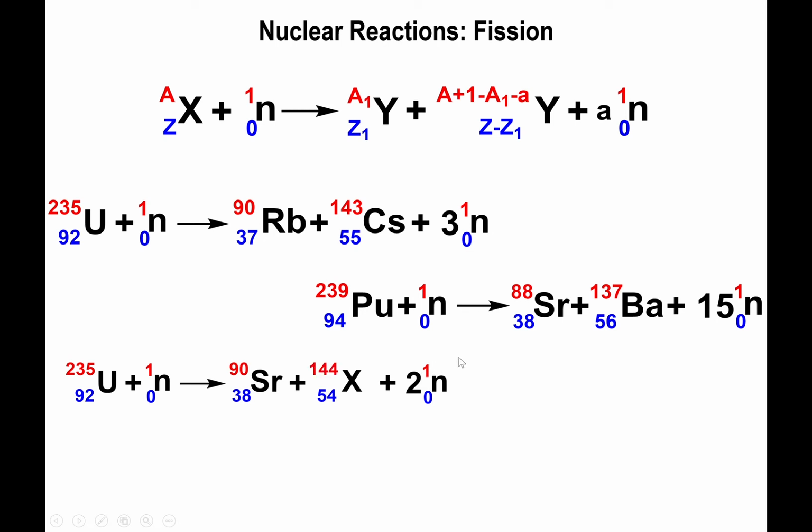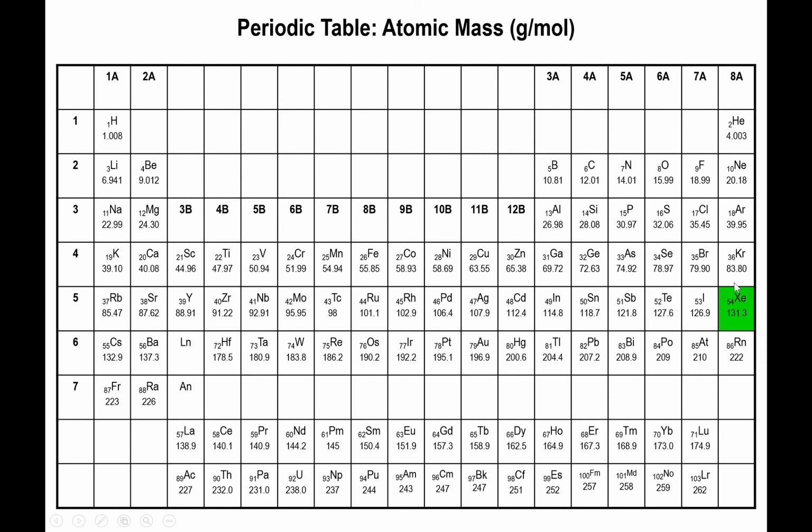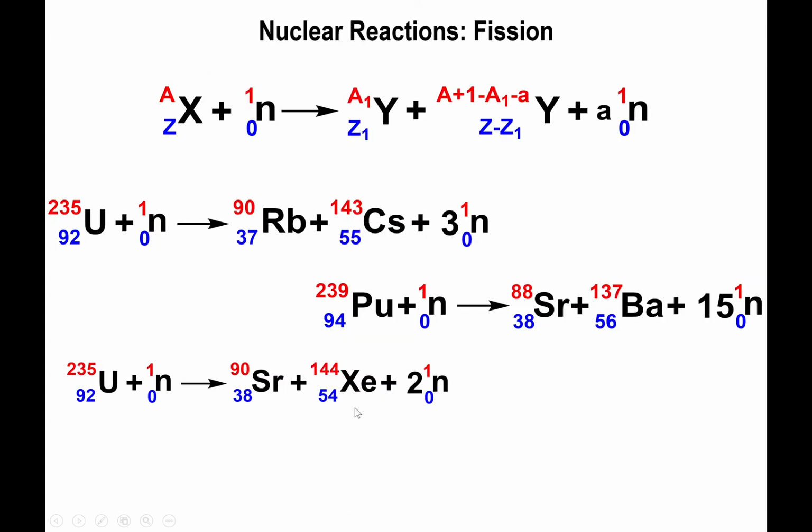Let's see if I got that right. Oh, you see? I keep messing it up. So use a calculator for the atomic masses. I'm trying, but this morning it's not working for me. All right, now element 54 is xenon. So you just need to input the symbol for xenon now that you know the atomic number.